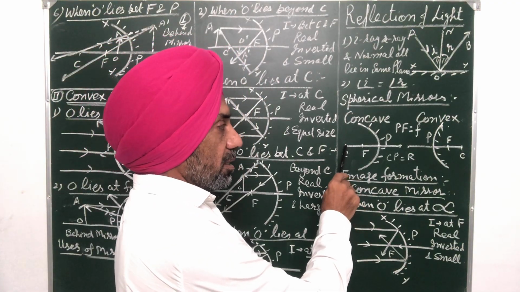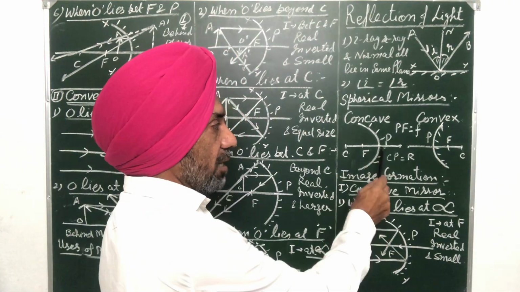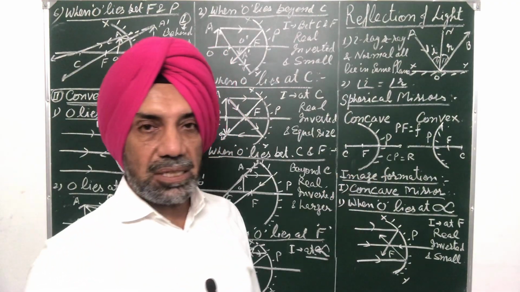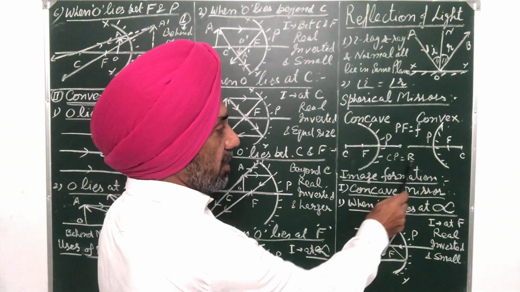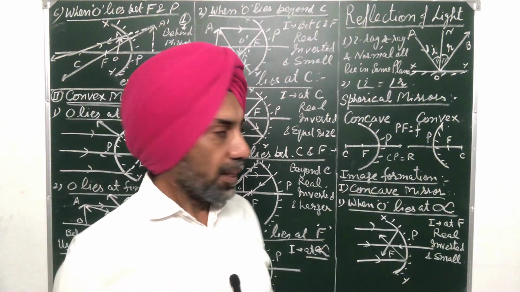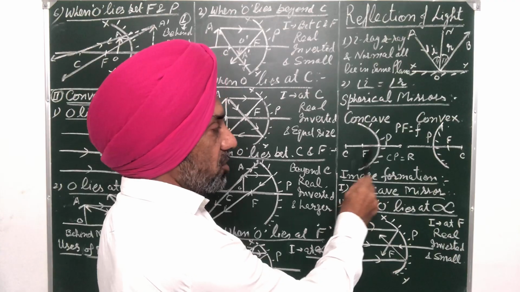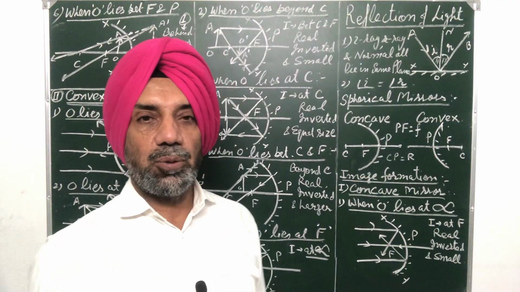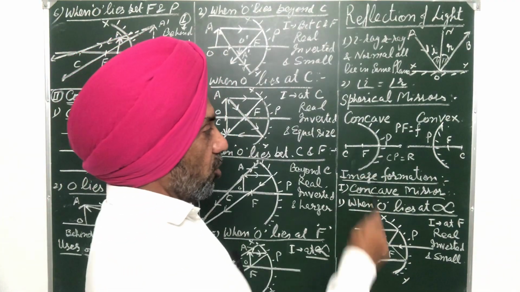Distance between center of curvature and pole, that is CP, CP is called radius of curvature. CP is radius of curvature, capital R. And distance between principal focus and pole is known as focal length of the mirror. So focal length of the mirror.